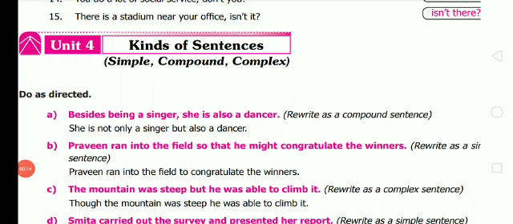Dear students, turn to page 219. We shall see kinds of sentences. That is actually types of sentences. There are 3 types. You have already learned: simple, compound, complex. Okay, so do as directed.